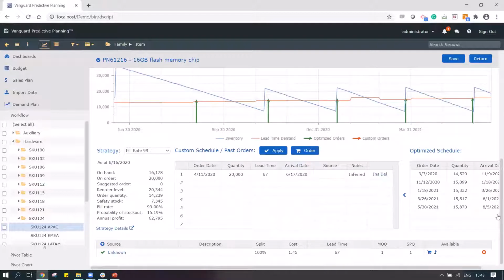So when do I have to place the order? I can also give this visibility to my suppliers: look, this particular raw material I'm going to order at this time, so please ensure that you have a sufficient amount available for me during the future course. That's really important because it not only brings more transparency, it also gives me critical information which I can pass to my vendors, who can work on it well in advance so that they provide me the product 100%. So that's a really important feature that we have over here.